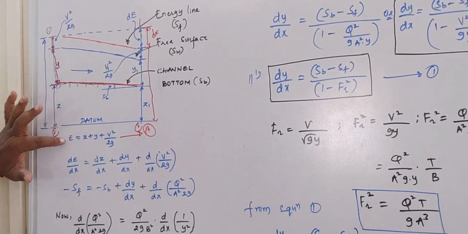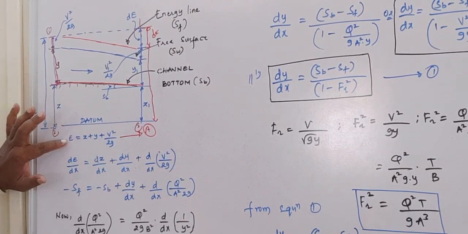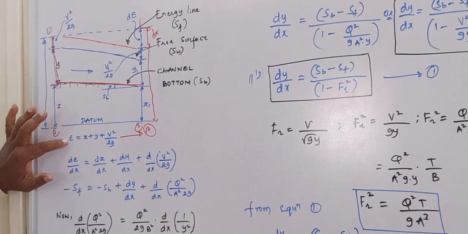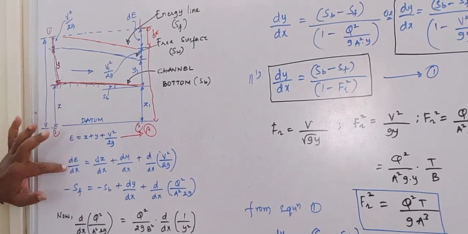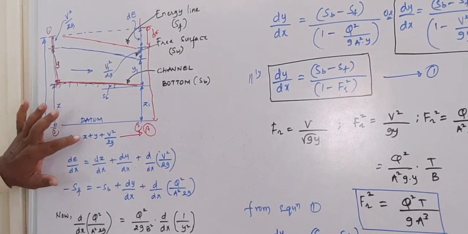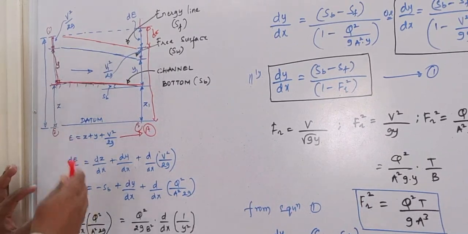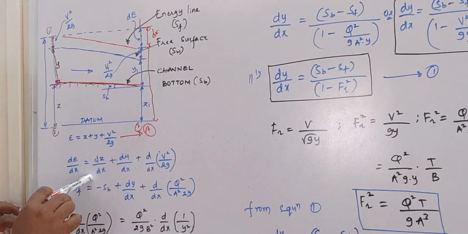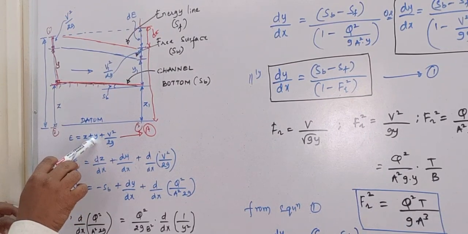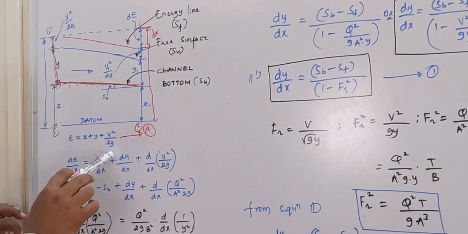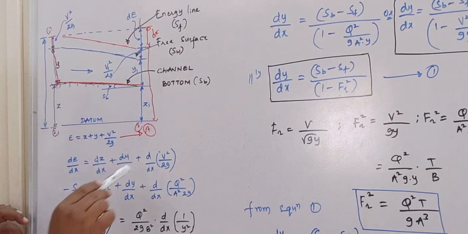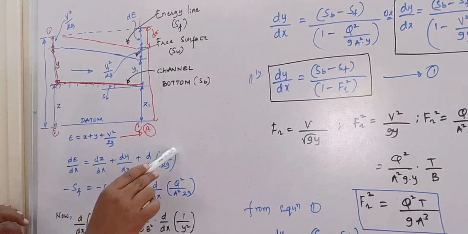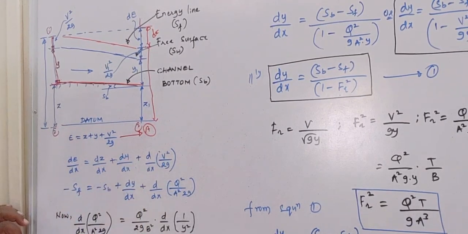Now differentiating equation A with respect to x. So dE by dx, since E varies only with respect to x, I have taken the total derivative. Then z also varies only with respect to x, so it is dz by dx. y varies only with respect to x, so it is dy by dx. Then d by dx of v square by 2g.